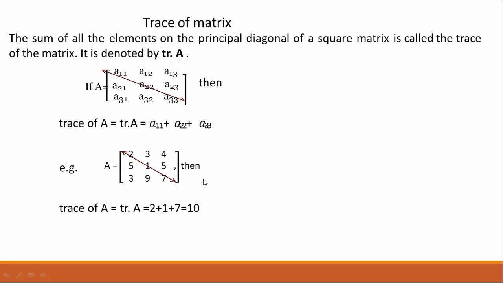Dear student, in this lecture we discussed the introduction of matrix and some special types of matrix. Inshallah, in the next lecture we will discuss the operations of matrices, that is how to add two matrices, how to subtract two matrices, how to multiply a scalar with a matrix, and how to multiply two matrices.